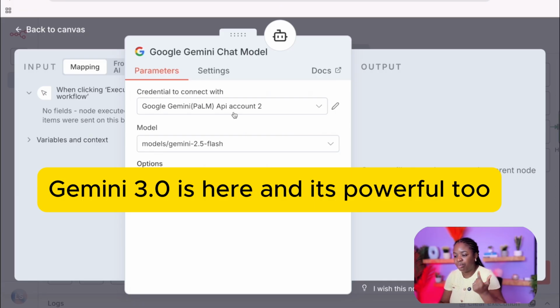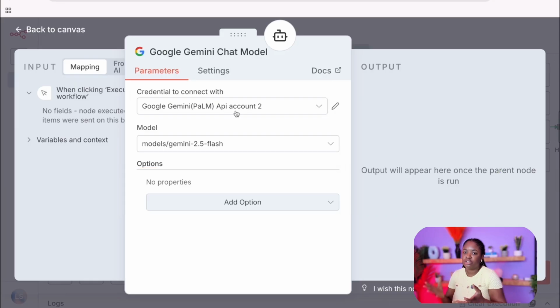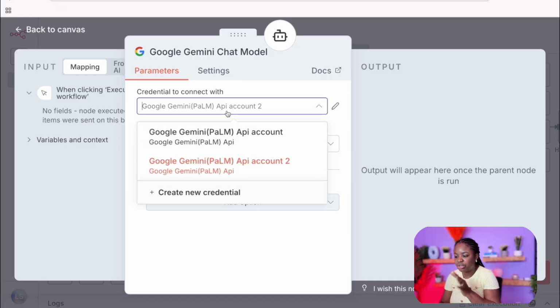Additionally, I have my APIs already connected. In order to use Google Gemini and n8n, you need to have your API set up so that you can communicate between the two tools. I already have my APIs connected in the Google Cloud Console, which is why I have it in here. If you don't know how to do this, I already have a video where I go into details on how you can connect your APIs, how you can generate your APIs in the Google Cloud Console and connect them here in n8n. So I already have mine connected, so I'm not going to do much about that here.